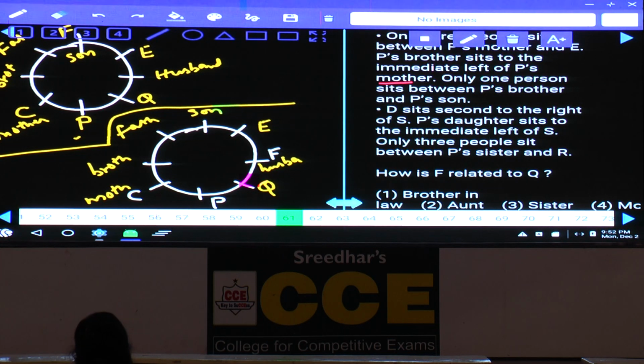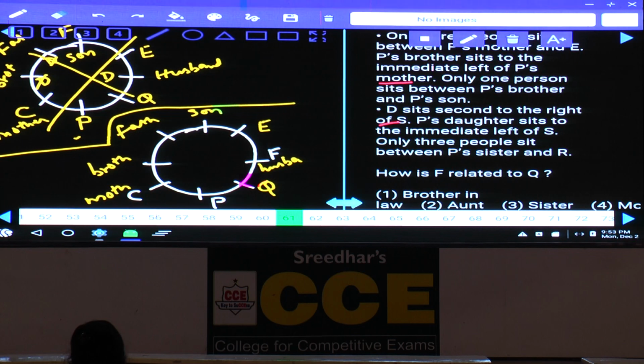D sits second to the right of S. As D is seated second to the right of S, tell me what possibilities we have. Can D be at this place? If D is here, S and F must be in the same place, not possible. Can D be here? If D is here, then E and F must be in the same place, not possible. If D is here, then P and S must be in the same place, not possible. And the first case is completely invalid. Now we are left with the second case.